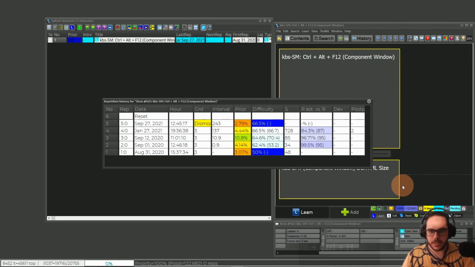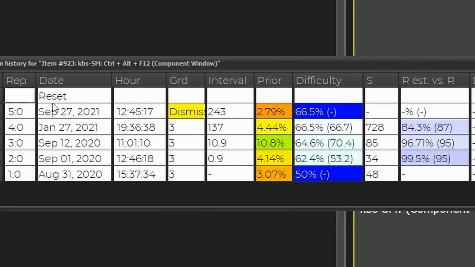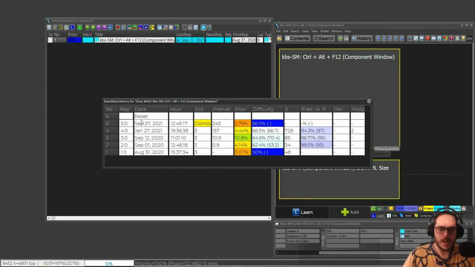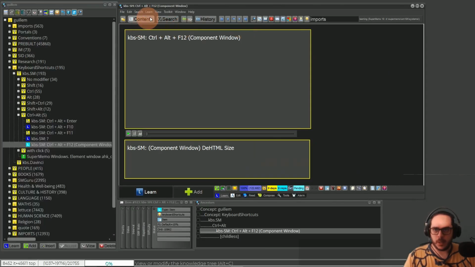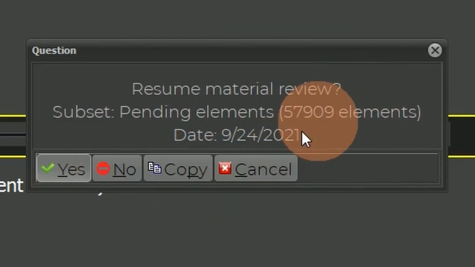Now let's see what happened in the history. Okay, we have a reset. So we don't have the automatic repetition when we do the remember. That's actually the point of the pending queue. Now the question is, when will I see this card so I can make the first genuine repetition after the reset? Well, since it's the pending queue, that will be when I go to learn, stages, and new material. But look at that. I have 57,000 elements on my pending queue. So almost all the English collection, plus even more stuff that I imported.